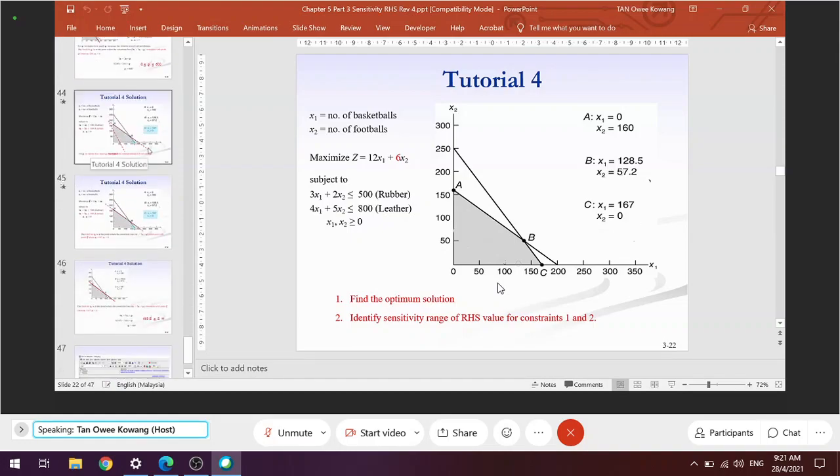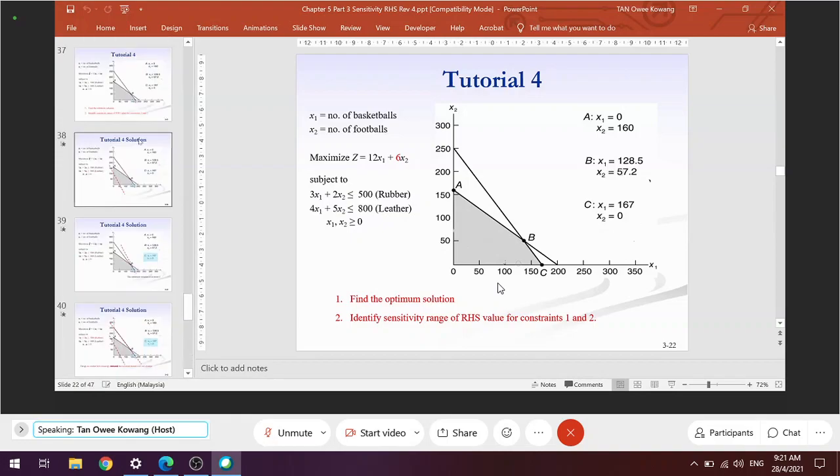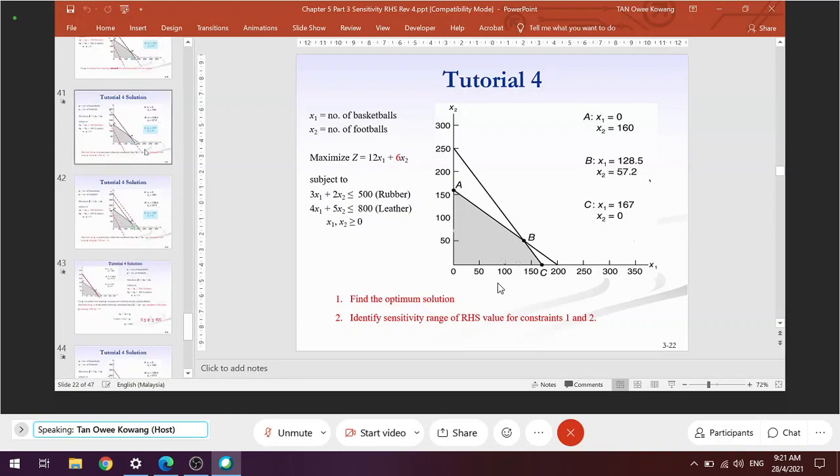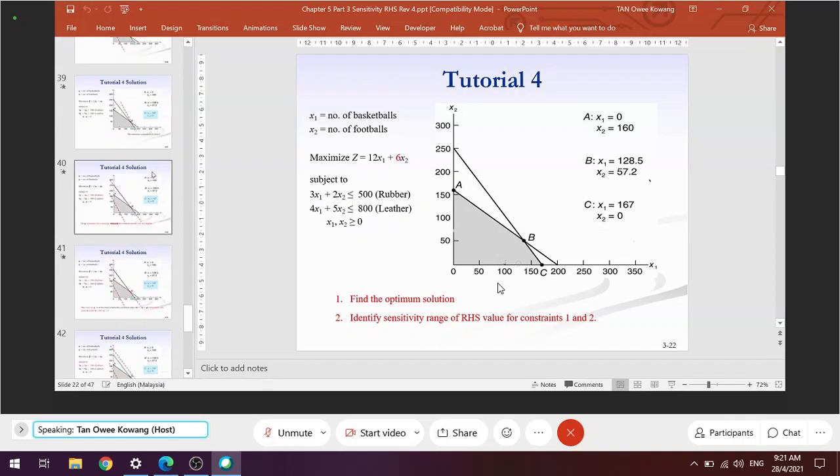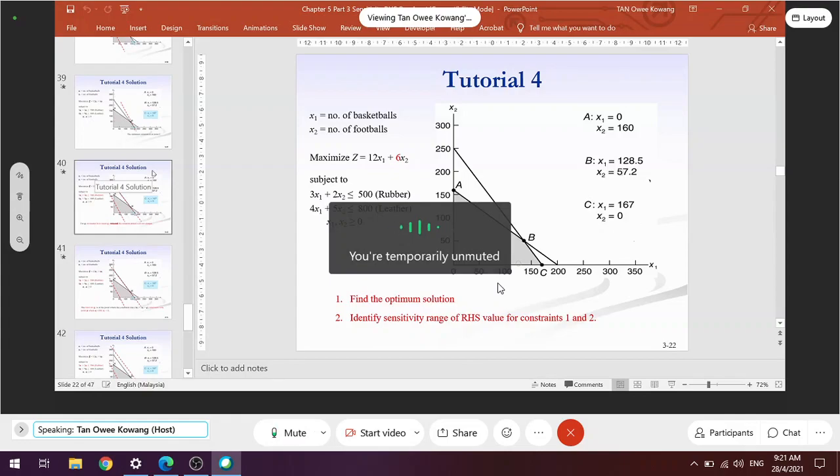I deleted tutorial solution 3, and then I explained tutorial 4, but only partially. I gave you tutorial 3, but we were discussing the solution for tutorial 4. That was what happened. You remember that?